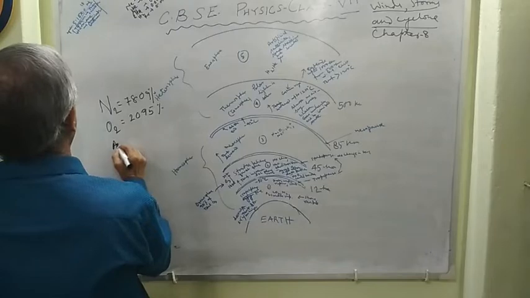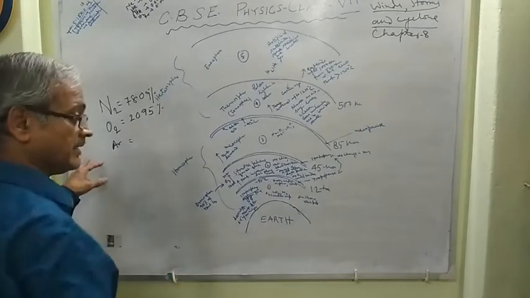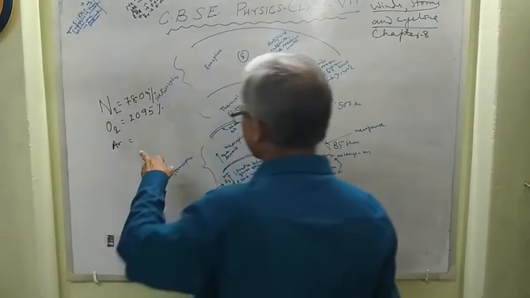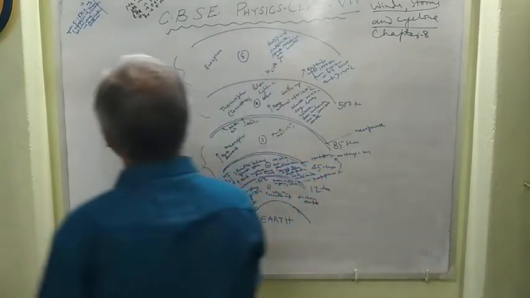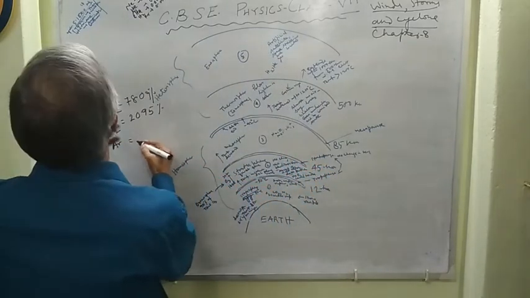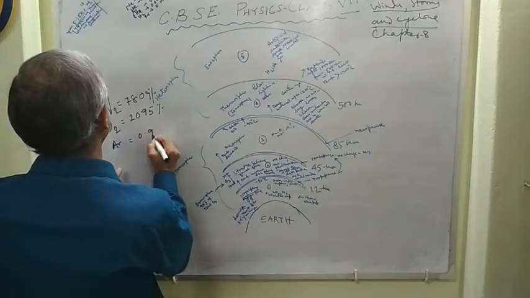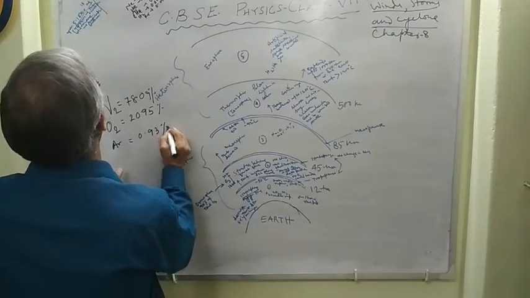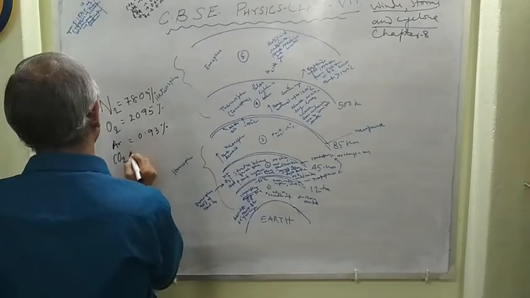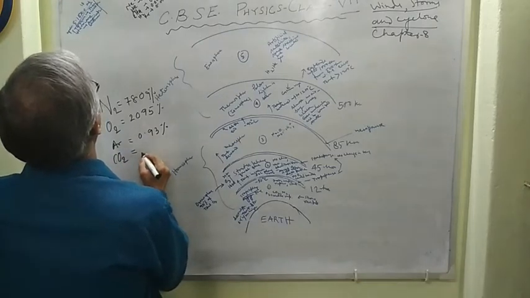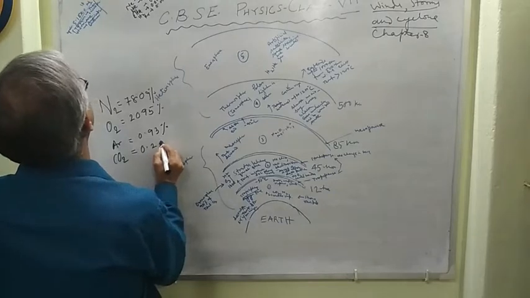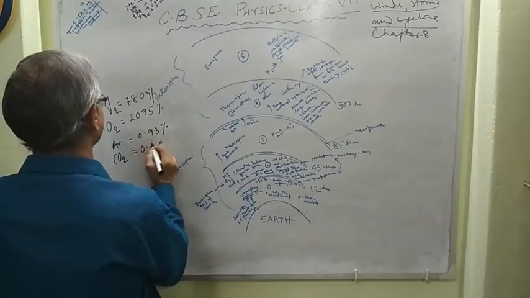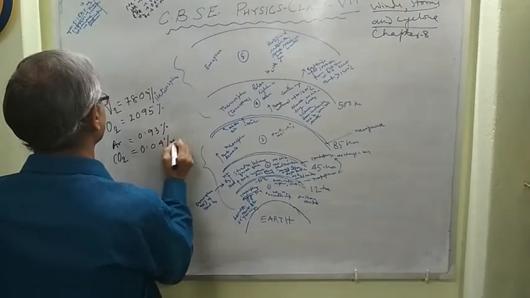Next is argon. Air contains inert gases: helium, neon, argon, krypton, xenon, radon. The amount of argon will be 0.93%. The amount of carbon dioxide is 0.04%, very minute amounts, right?